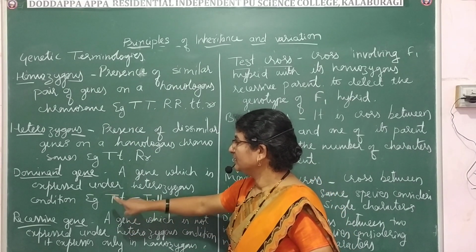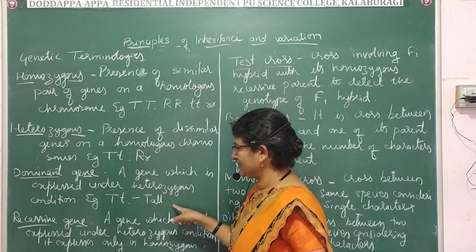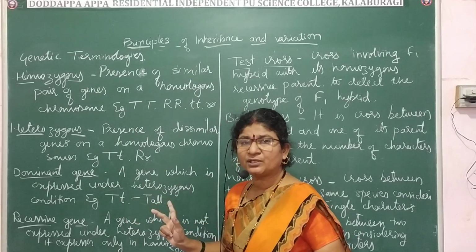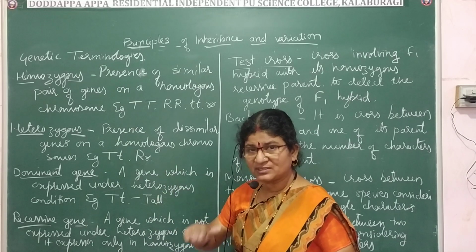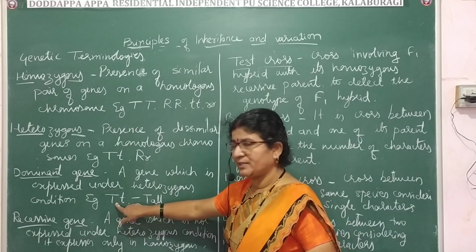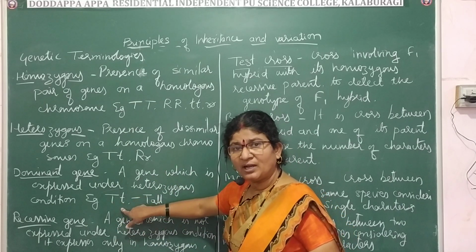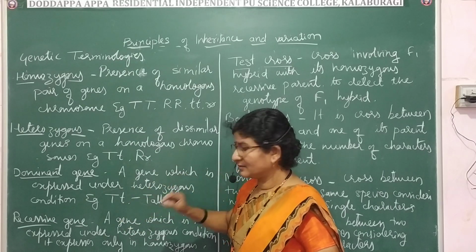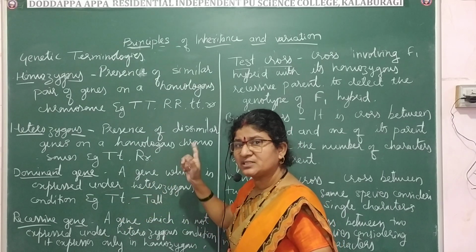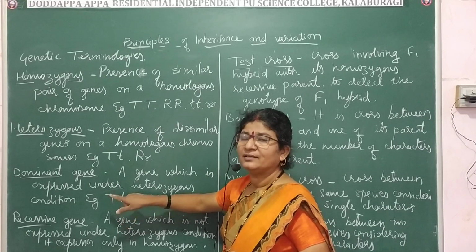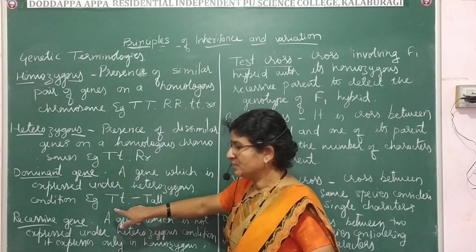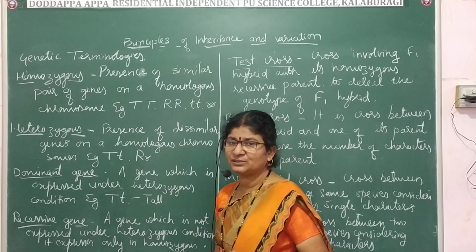Here the tall character is expressed. The dwarf character did not get expressed. It got hidden, suppressed by the presence of the dominant gene. So the dwarf character which is controlled by small t is called the recessive gene. So here small t is the recessive gene.